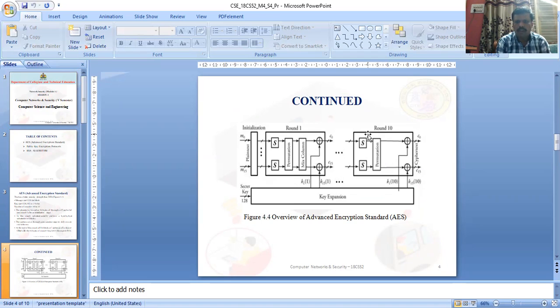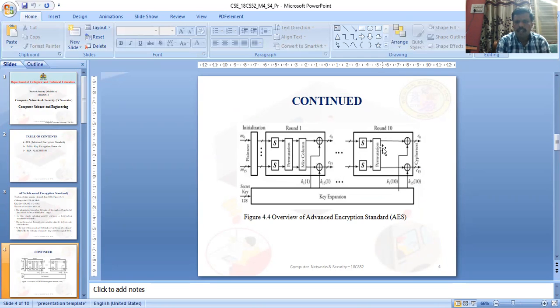Similar rounds are followed up to the 10th round: initial byte-by-byte substitution, shift the rows, and mix the columns. Shifting the rows is a permutation, a shuffling of the rows.